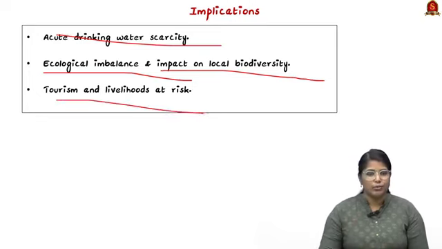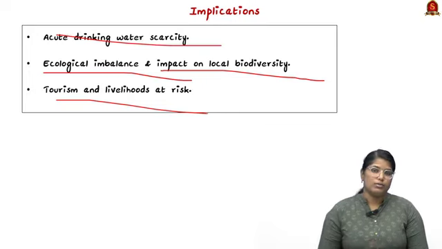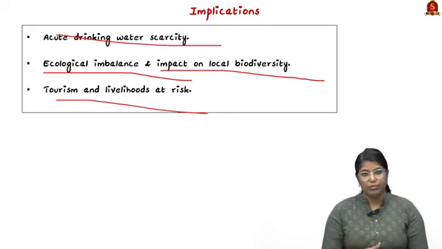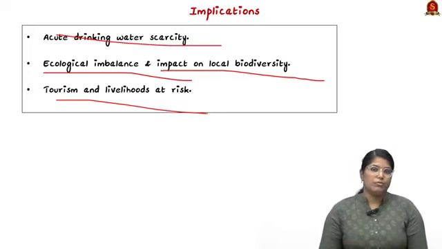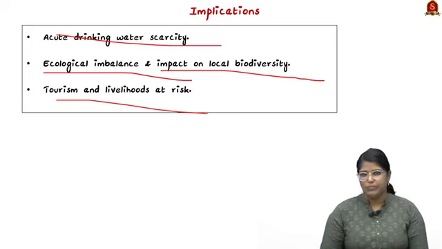And finally, tourism and livelihood are at risk. People visit for the picturesque view that is provided by this lake. So if water is not there, there is no tourism, which will affect the livelihood, especially around the region. So these are all the implications of the reduced water level in Naini Lake.